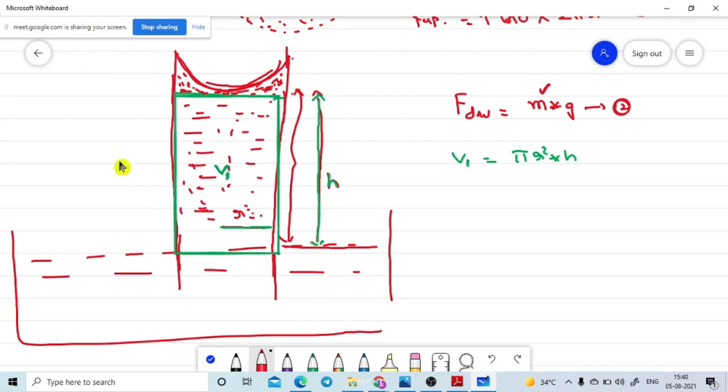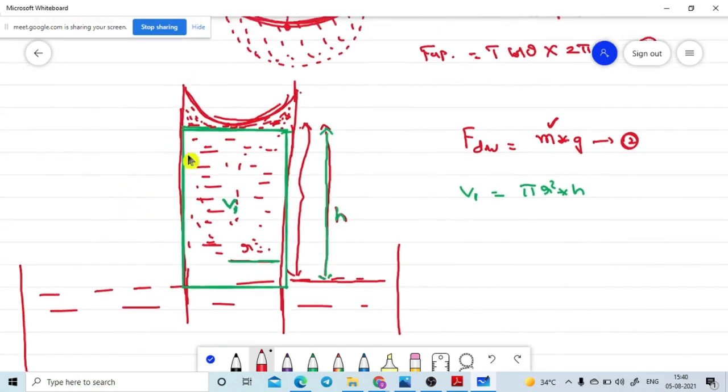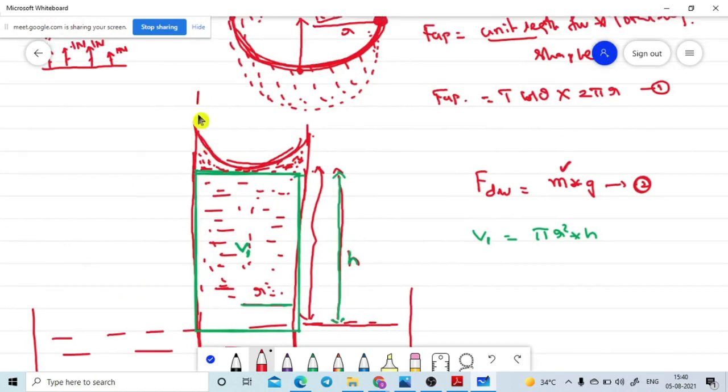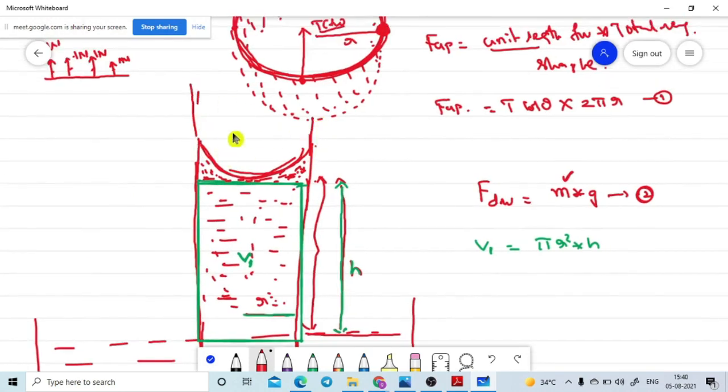We need to find out the total mass which is acting in the downward direction. What about this portion? Please look at this one. This is the radius of the tube, this is r. This shape is nothing but a spherical shape. The open space is like a spherical shape. This must be r only. Are you getting it or not?